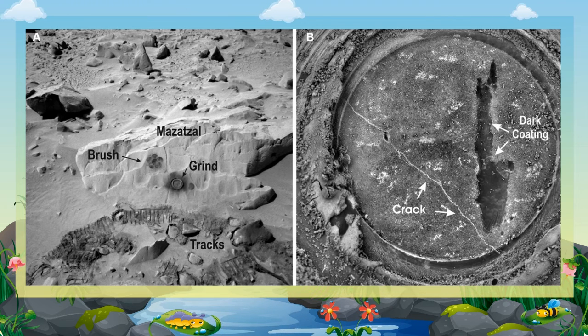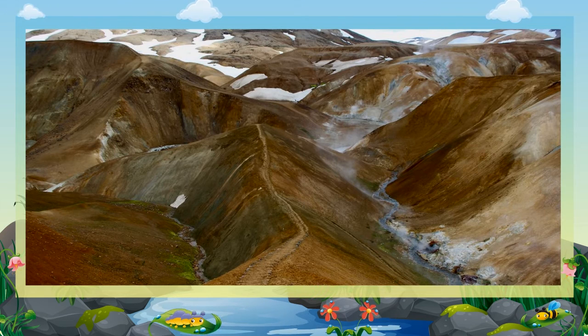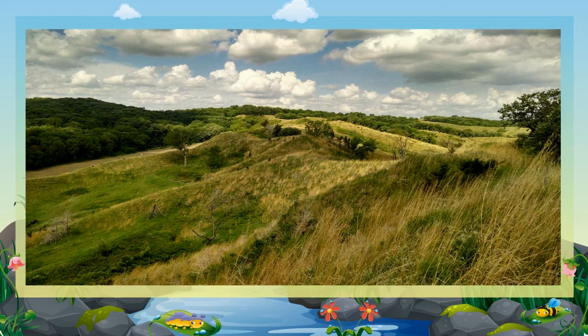They moved, grinding underlying rock into dust which was deposited on floodplains. The dust dried up and was scattered by winds to be deposited over broad areas. Features of Loess Hills. Narrow ridges. Example, Loess Hills of Iowa in North America.